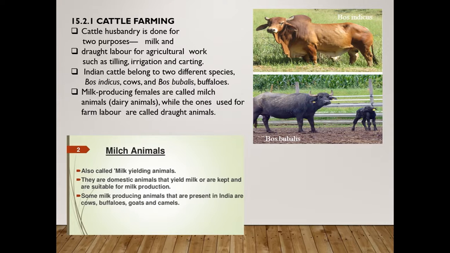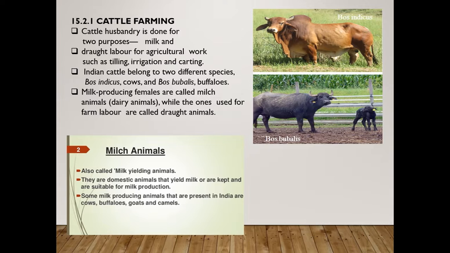They are domestic animals that are kept and suitable for milk production. And some milk producing animals that are present in India are cow, buffalo, goat and camel.